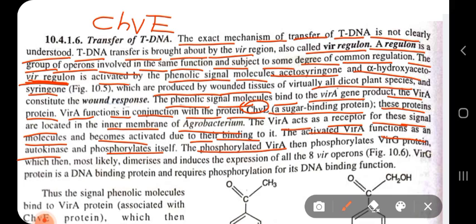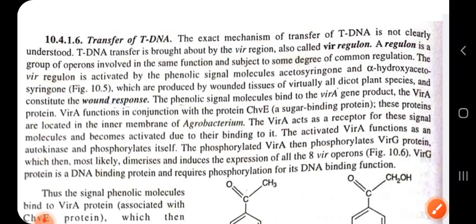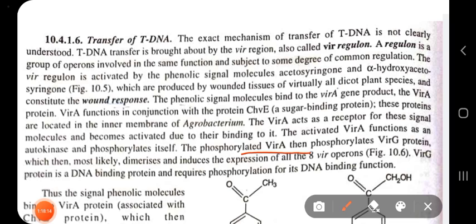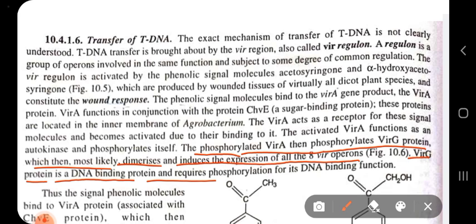Then the phosphorylated VIRA phosphorylates the VIRG proteins. And most likely VIRG dimerizes, forming a dimer of two VIRG molecules, and then it induces expression of all the other 8 VIR gene operons. VIRG protein is a DNA binding protein and requires phosphorylation for its DNA binding function.